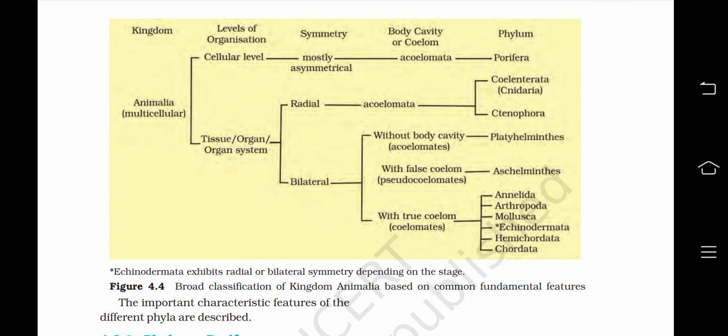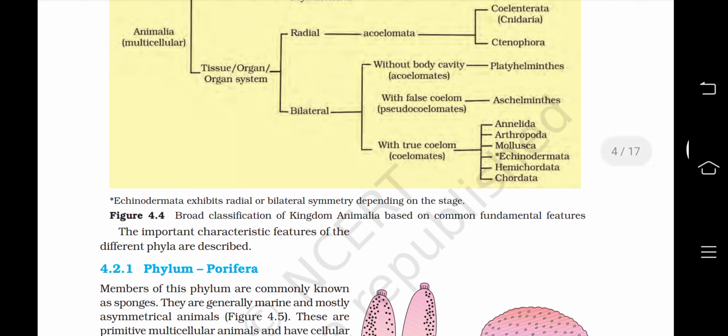Now in this figure, Echinodermata is actually marked with a star, and you just need to read this. Echinodermata exhibits radial or bilateral symmetry depending on the stage. Technically, if you go by the facts, the larvae of echinoderms are bilaterally symmetric, and the adult stage of echinoderms exhibits radial symmetry, or more technically biradial symmetry.